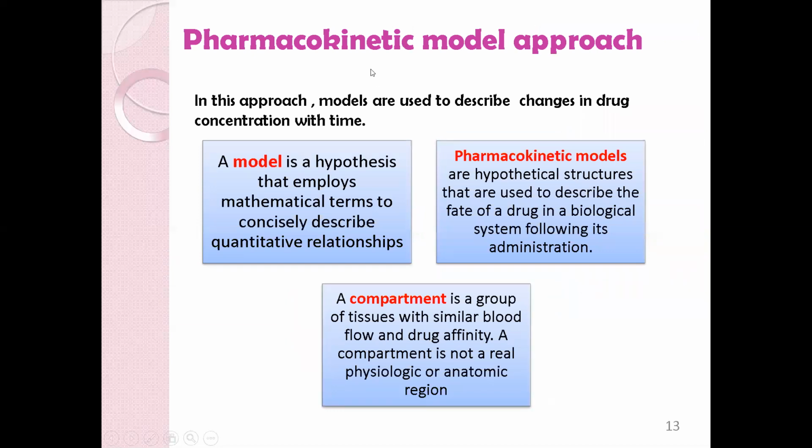Now we'll study pharmacokinetic model approach. Now in this approach, models are used to describe changes in drug concentration with time. So what is a model? It is a hypothesis that employs mathematical terms to concisely describe the quantitative relationship. And pharmacokinetic models are the hypothetical structures that are used to describe the fate of drug in biological system following its administration.